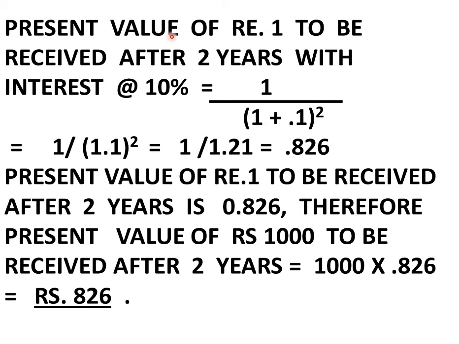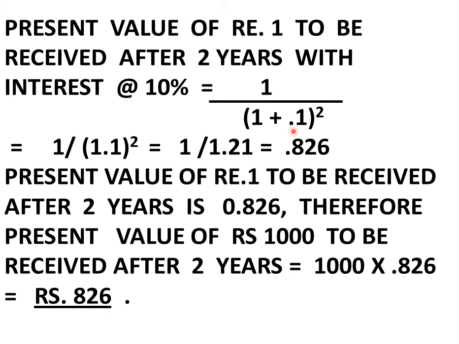Friends, present value of rupee 1 to be received after 2 years with interest at the rate 10% is equal to 1 divided by 1 plus 0.1 to the power 2. 2 is the time period, number of years. And friends, 0.1 refers to the rate of interest. 10 upon 100 is equal to 0.1.